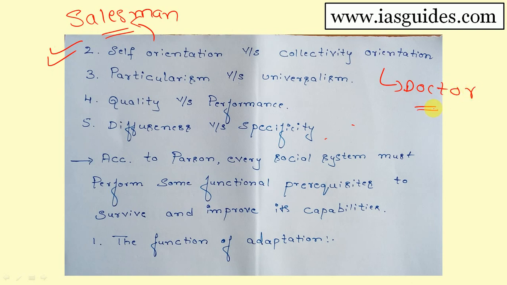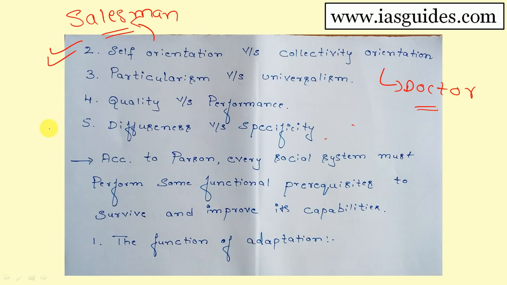A doctor is always expected to tell the truth to patients. Even if he tells one lie, he could get huge money by doing complex operations, but he will not tell a lie. Whatever is true, he has to tell. That is collective orientation. But self-orientation: business people, salesmen, marketing executives.